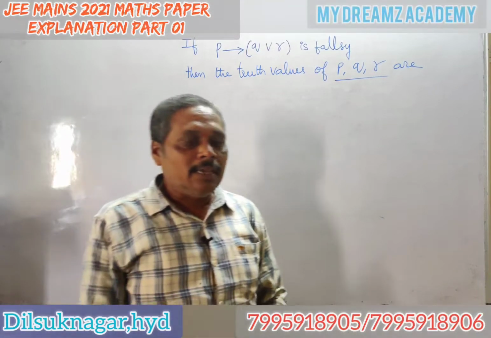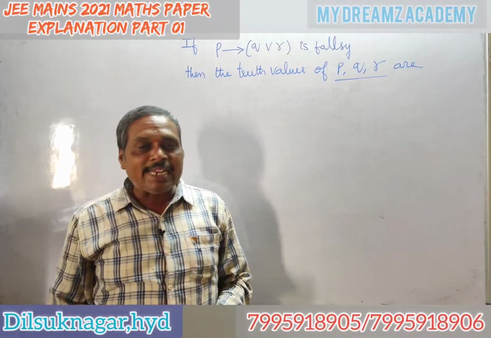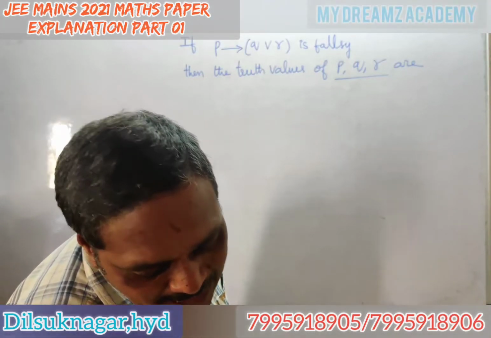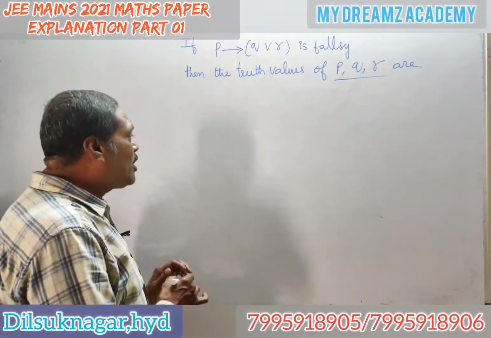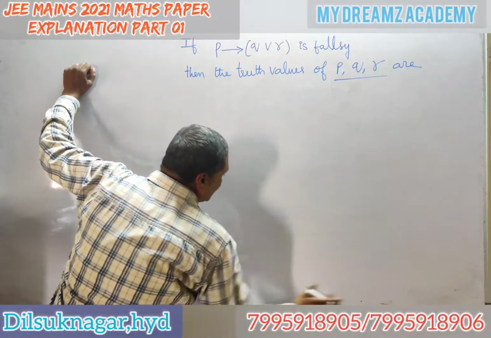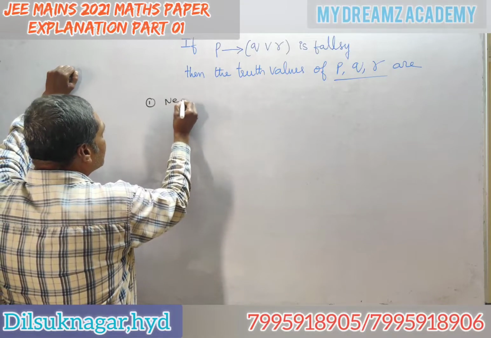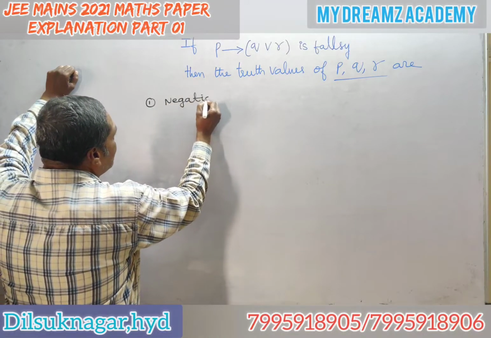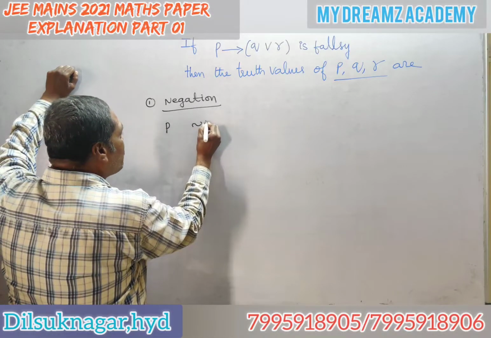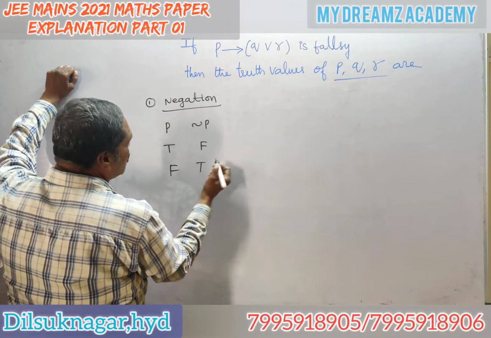For any statement, that statement may be true or false. If it is true, its truth value is T. If it is false, its truth value is F. Now, before that, see here, there are some operations. One is negation. If you know these truth tables, negation: P, negation of P. If this is true, this is false. If this is false, this is true.